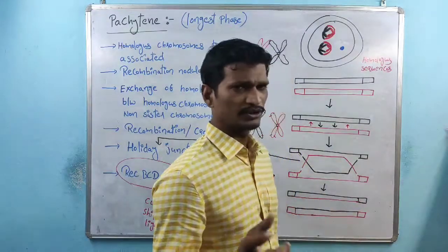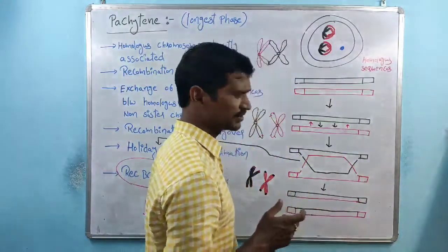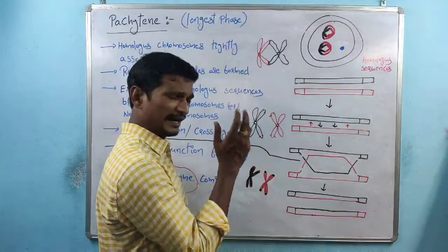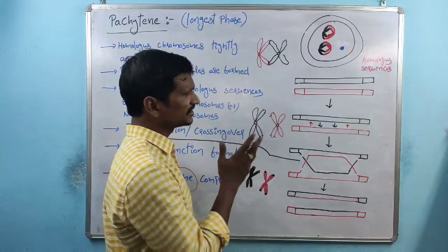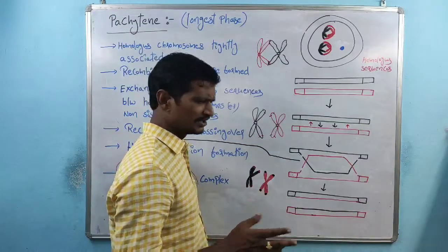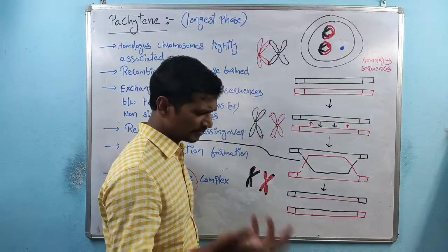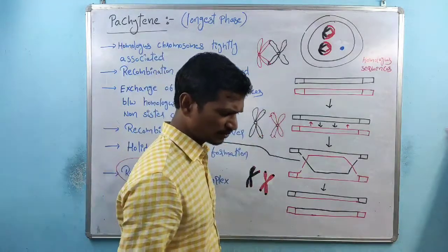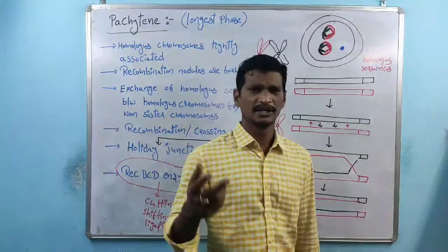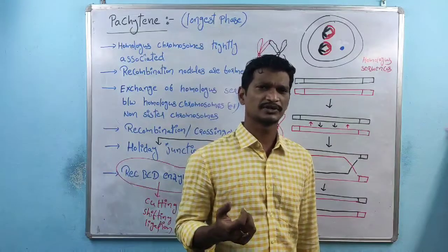We are saying homologous sequences means identical sequences. If they are identical, there is no use of the shifting. But we are saying the shifting is very important, supporting evolution and adaptation. How?